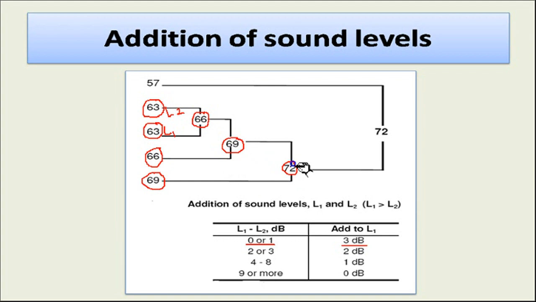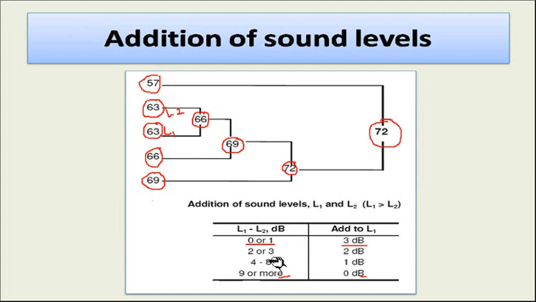Okay, again if I consider 69 and 69 decibel, two sources, it will be again 72 decibel this way. Okay, and if there is a 57 over here and 72 over here, now what is the level of that? When you check the value of 57 and 72, the difference between these two is very large, maybe more than 9 or more than that. So in that case you have to add only 0 decibel. There is no addition required, because this itself is a very high pressure level of sound, so 72 decibel will be there. So this is the rough rule used for addition of sound pressure levels.